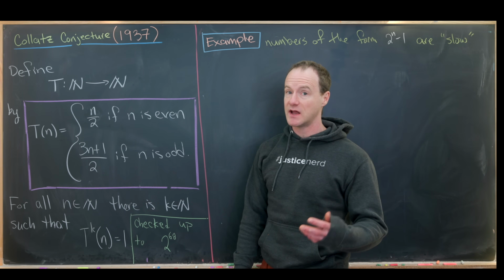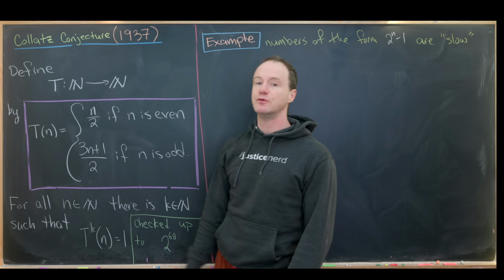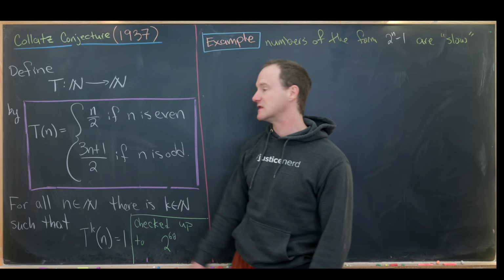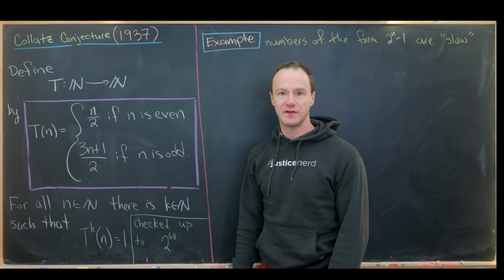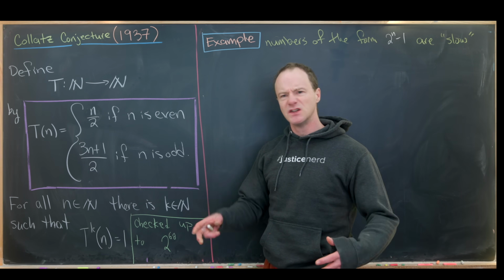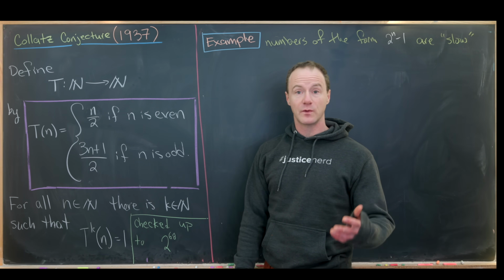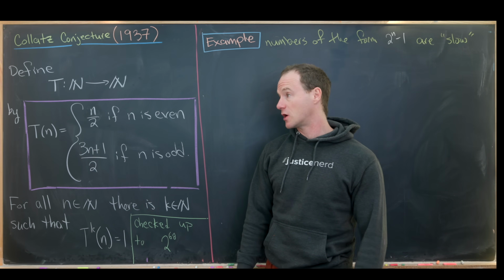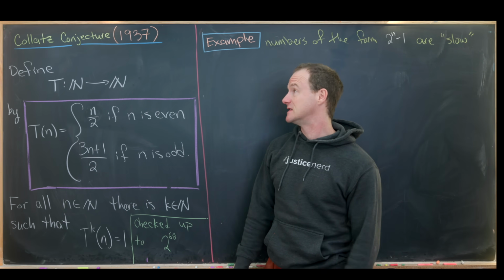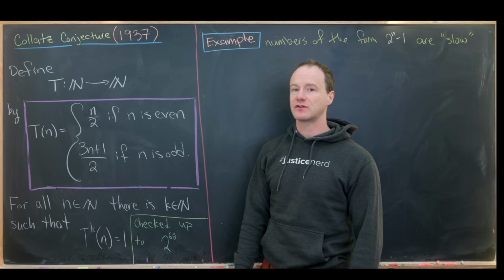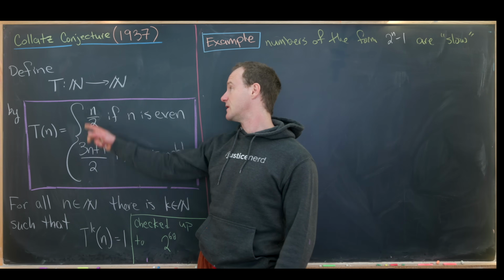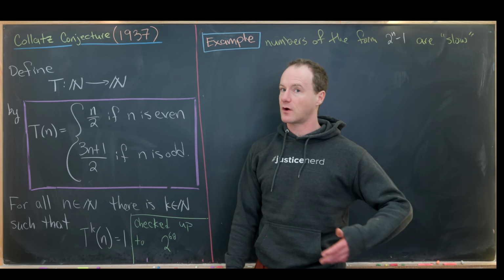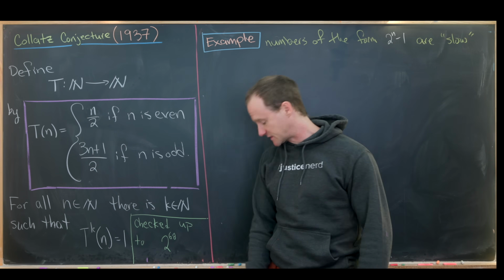So if you have an odd number, you multiply it by 3 and add 1, you will most definitely get an even number, which means the next step is guaranteed to be this division by 2, which is why we can put this all together into a single function. So what's the outline of what we'll do here? Well, we'll start out with an example of what's going on, and then we'll give a very loose argument for why we expect this to be true, and then we'll look at some generalizations. By generalizations, I mean we'll change the set of numbers that this function is defined on. So we'll start with all integers, and then we'll move on to the Gaussian integers.